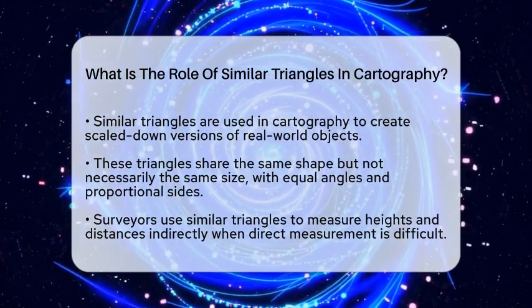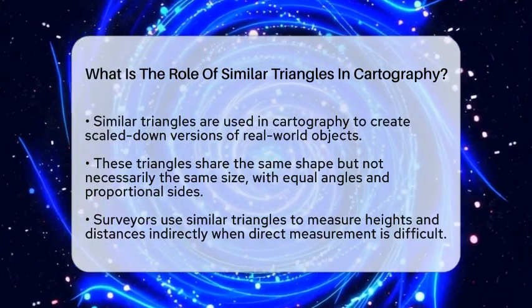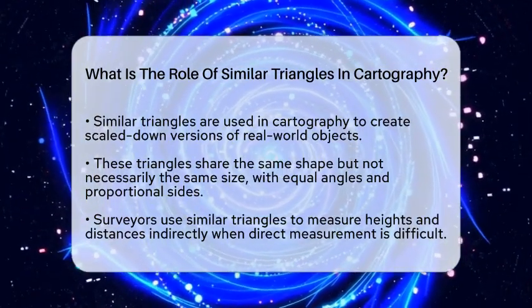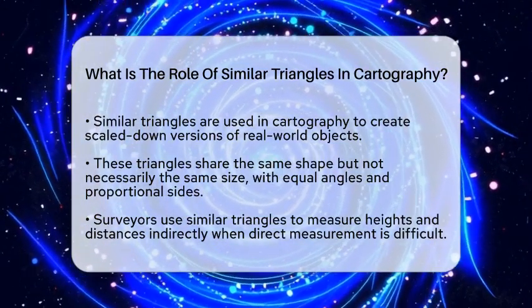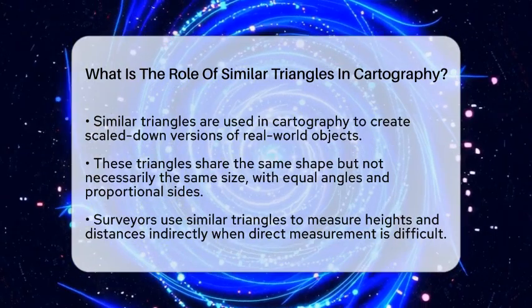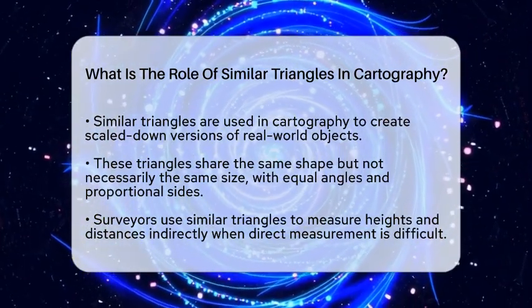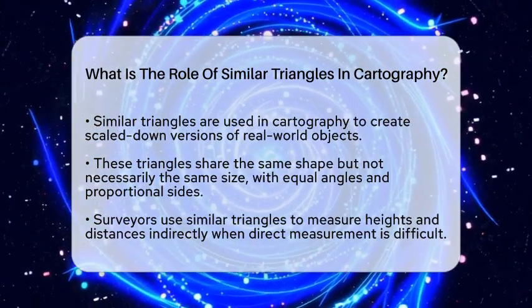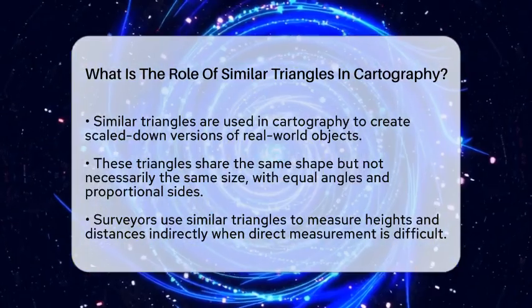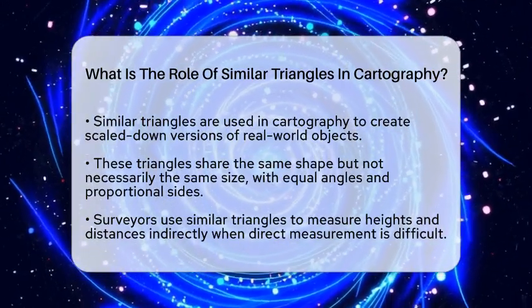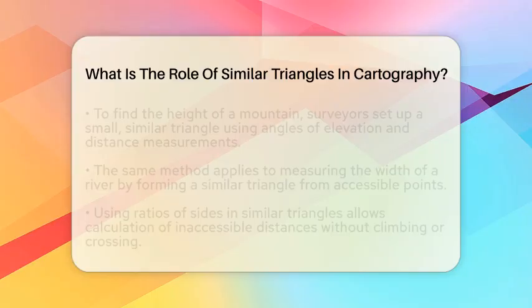These triangles are like tiny copies of larger ones, sharing the same shape but not necessarily the same size. Their angles are equal, and their sides are proportional. This means if you know some measurements in one triangle, you can find others in the similar triangle using simple ratios. In cartography, or map-making, similar triangles are used to create scaled-down versions of real-world objects.